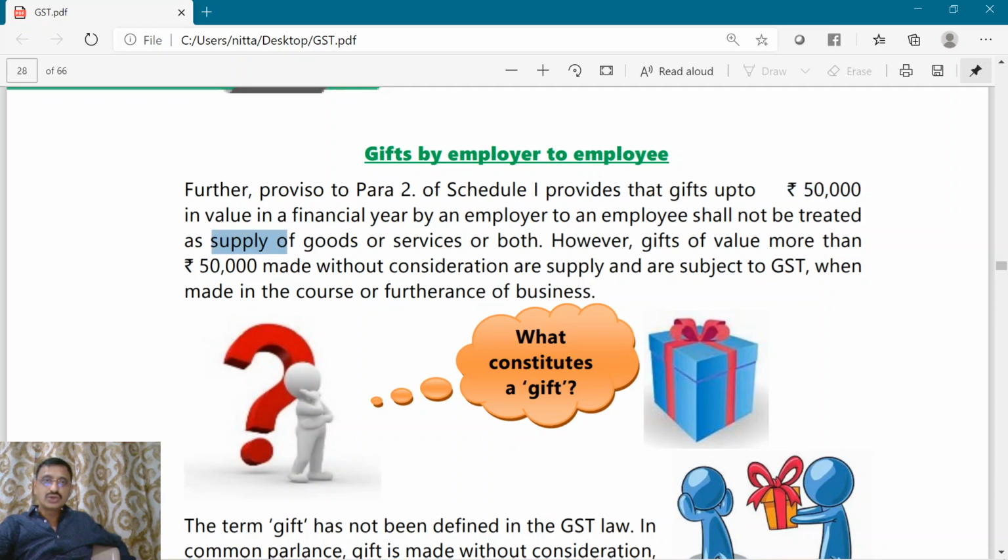But gifts which are more than 50,000, if made without consideration, then when made in the course or furtherance of business, will be treated as supply. Okay.